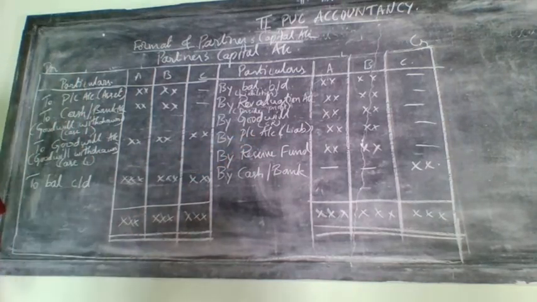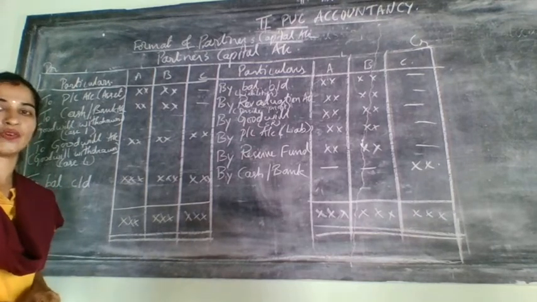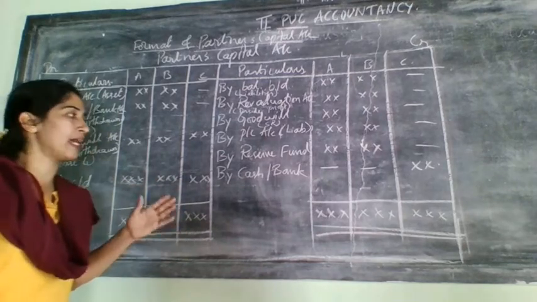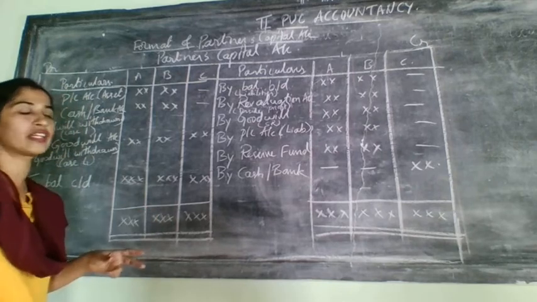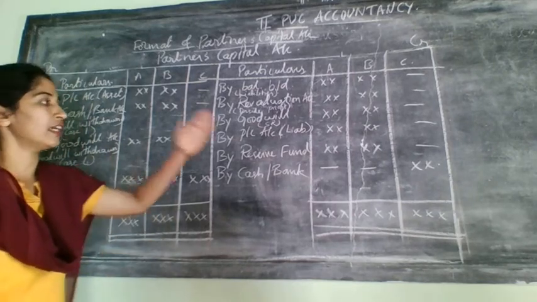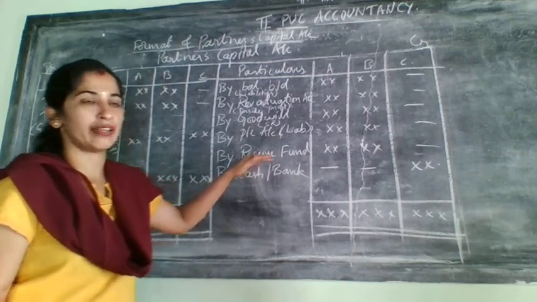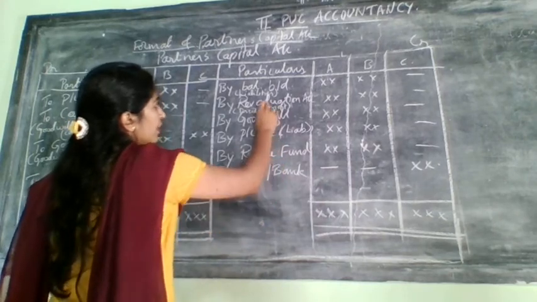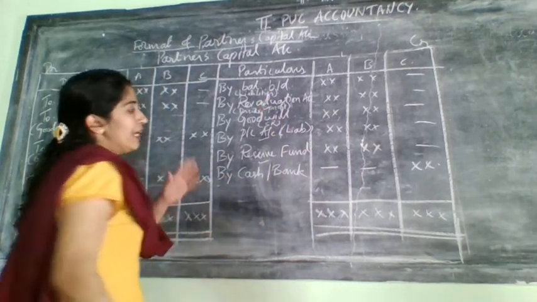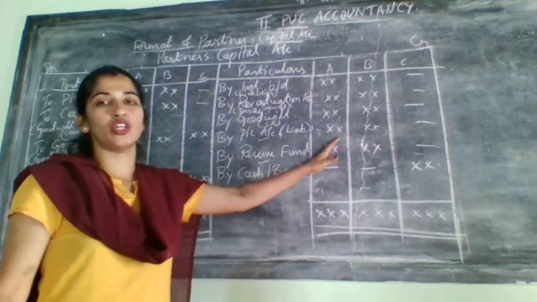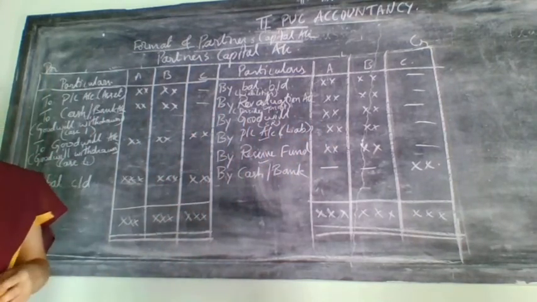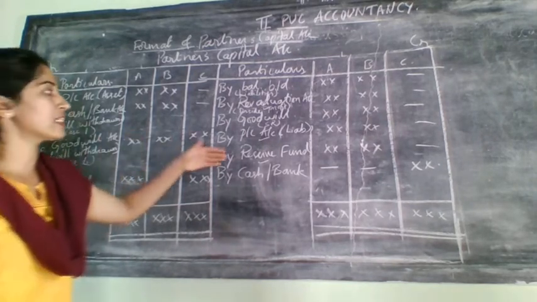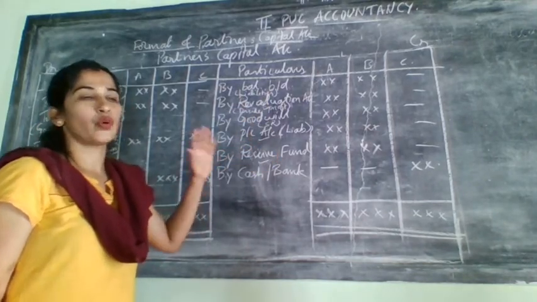So next comes reserves and surplus, whatever is given in the problem. This reserves and surplus will always be on the liability side of the balance sheet. When they give it to you on the liability side of the balance sheet, you need to write it on the credit side of the partners capital account. This profit and loss, this reserve fund and this revaluation account, everything should be distributed among the old partners in their old ratio. In which ratio? Old ratio, not the new ratio. You need to distribute this among the old partners in their old ratio.